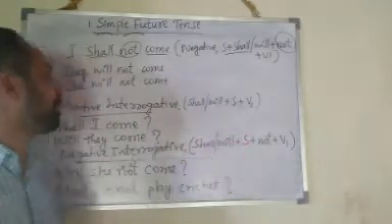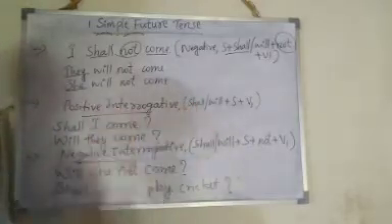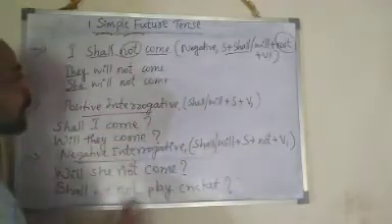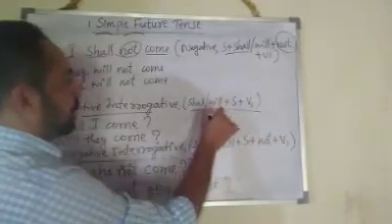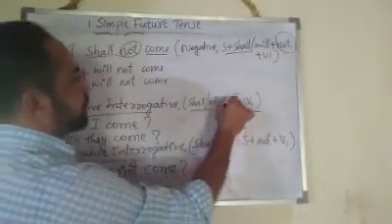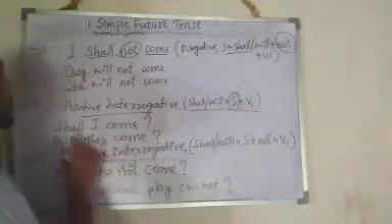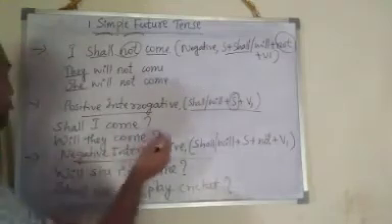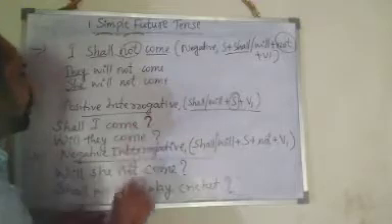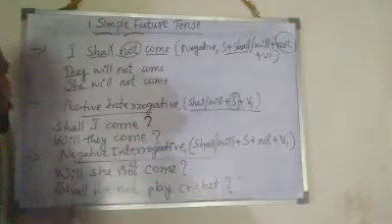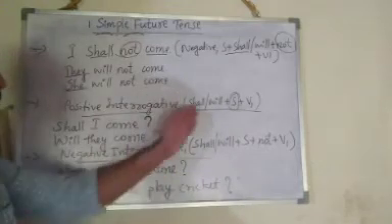Okay. Next, positive interrogative sentence. Here you have to follow this format: shall or will plus subject plus B1 plus object. Shall I come? Will they come? So in the ending you have to use a question mark for making an interrogative sentence. These are examples for positive interrogative sentence. Follow this format.